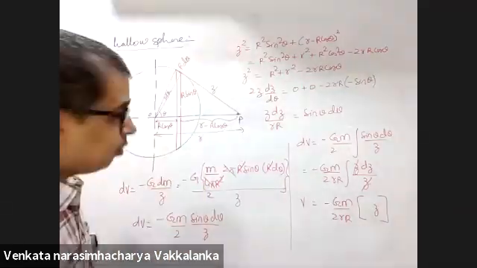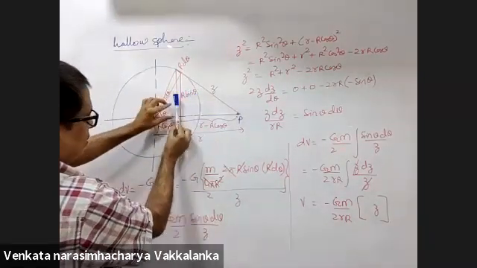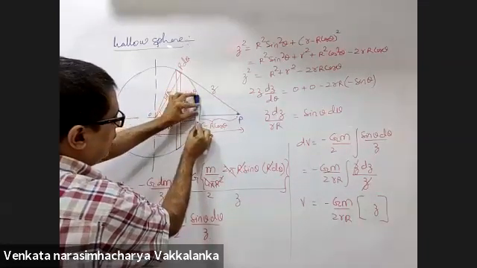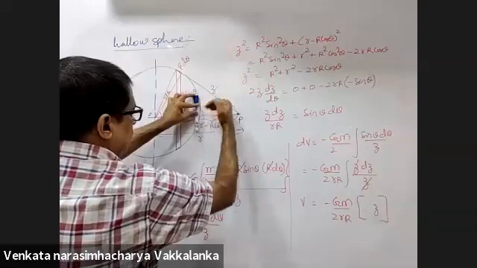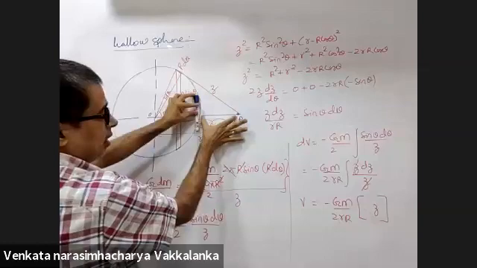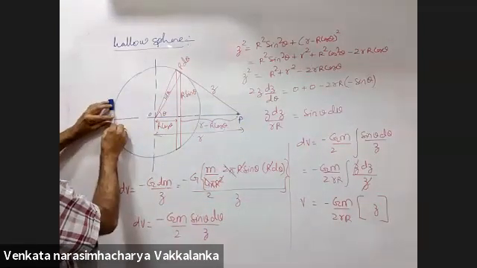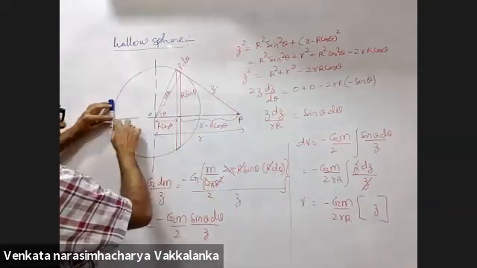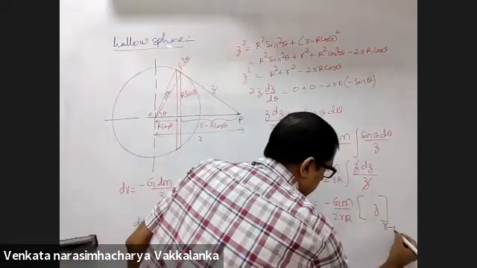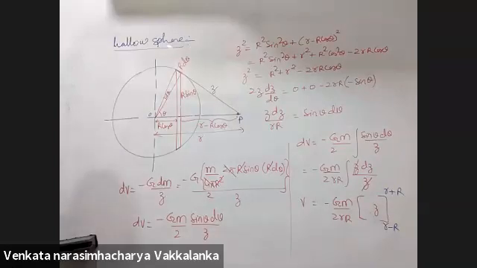The least value is small r minus capital R, and the other is small r plus capital R. Keep moving the ring slowly till here, and z will be small r minus capital R. When I keep moving the ring to the other side, z will be small r plus capital R. So small r minus capital R and small r plus capital R are the limits.